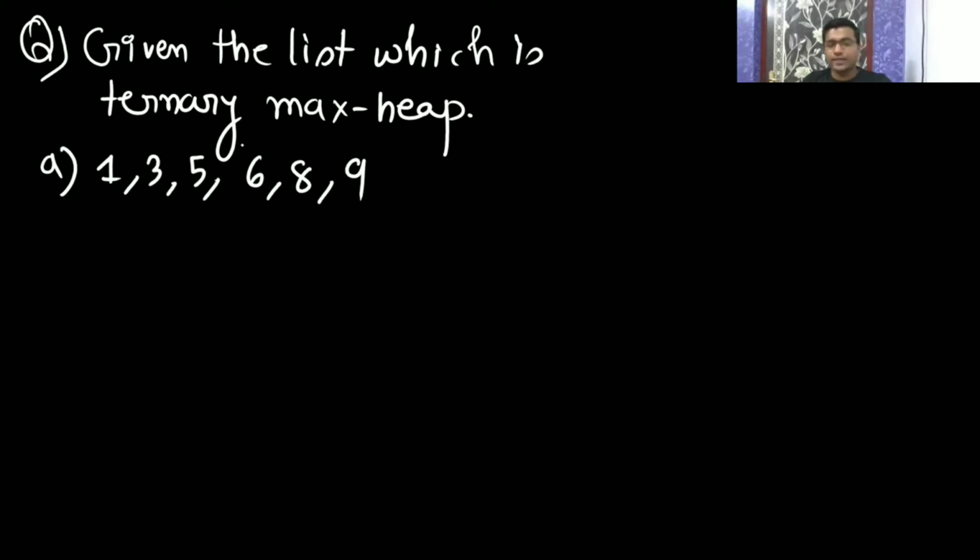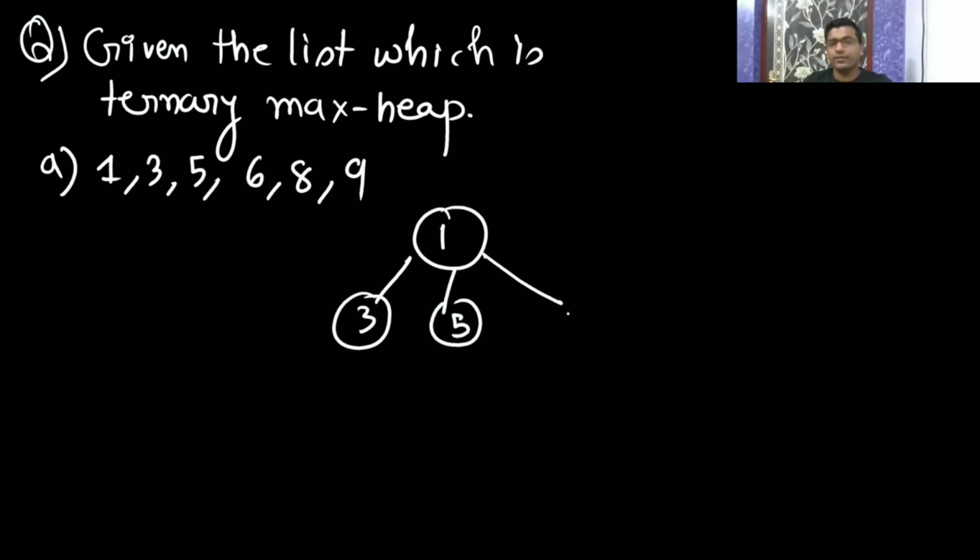So now check whether it is a ternary max heap. So 1 will be here, then 3, then 5, then 6. It will have 3 children. Now see, it is not a ternary max heap because the child 3 is greater than its parent 1. So no need to check further.